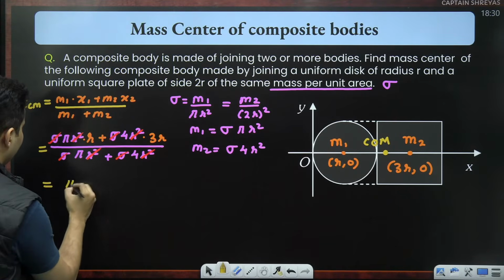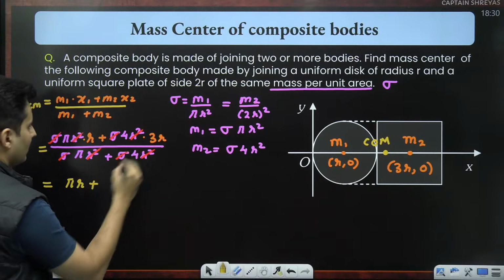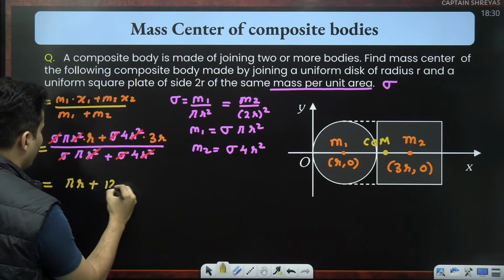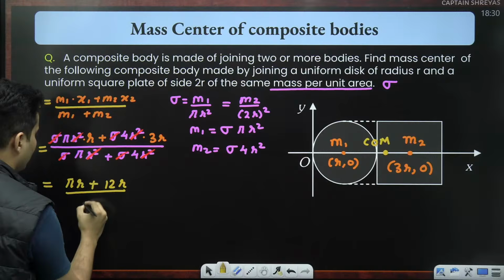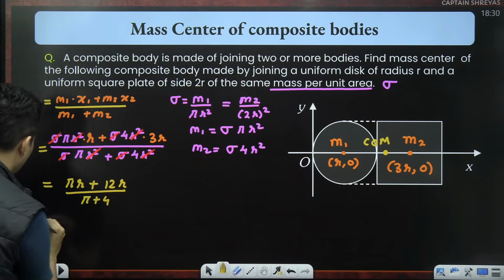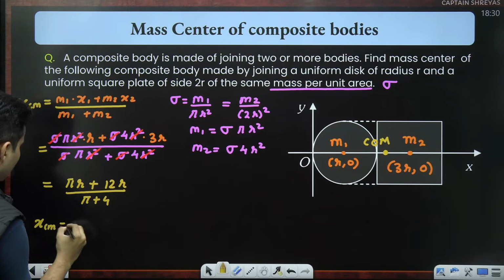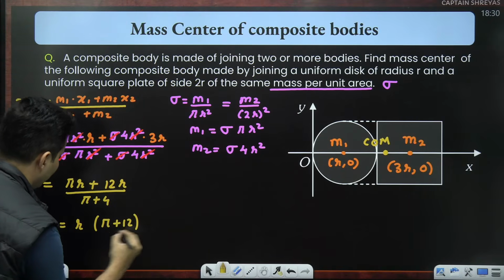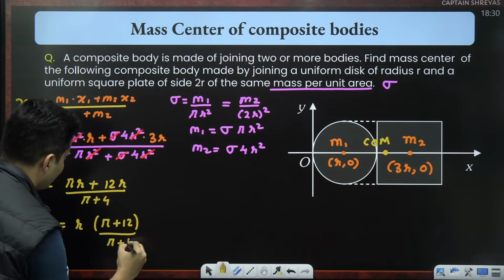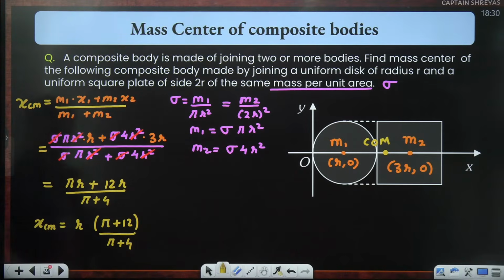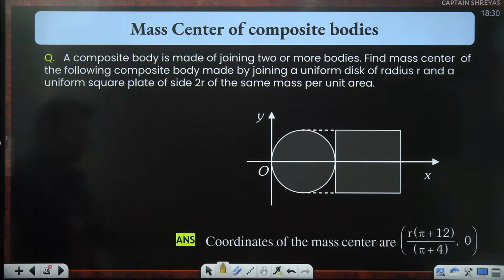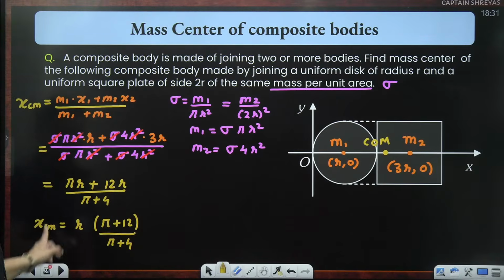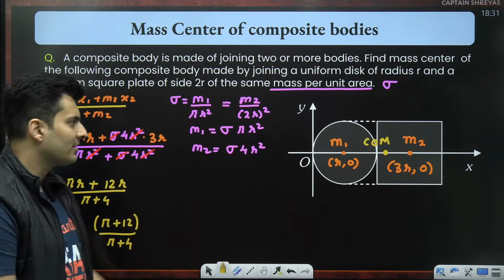Perfect. So I am just left with pi r plus 4 into 3, 12r, divided by pi plus 4. Therefore, the x coordinate of the center of mass, taking r common, is pi plus 12 divided by pi plus 4, into r. That is the answer. Yes, pi plus 12 by pi plus 4 into r. That is the x coordinate. The y coordinate is obviously 0.